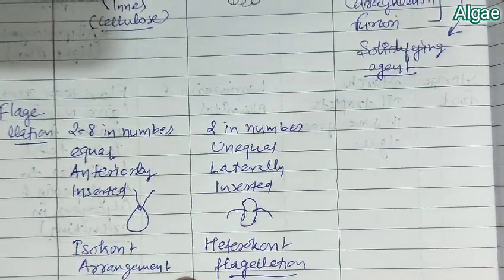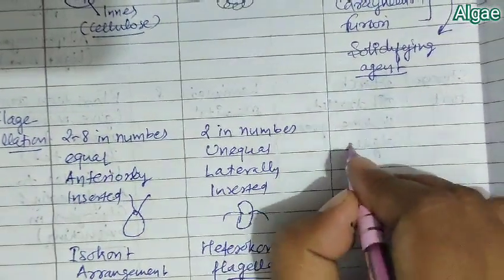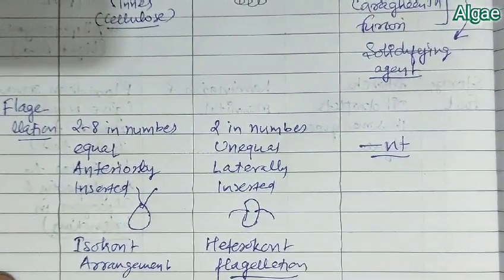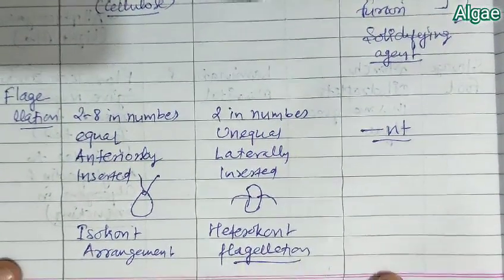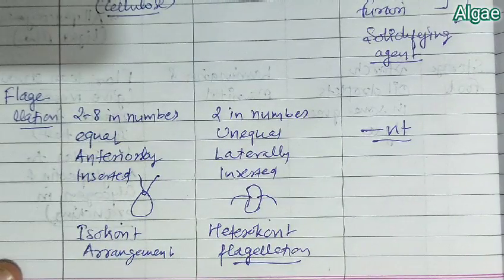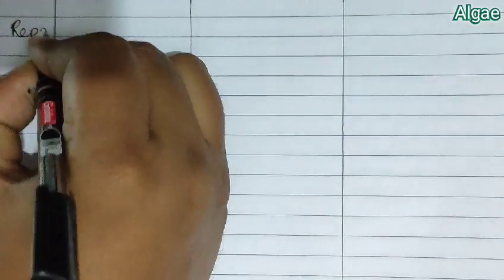They are equal in size. They are anteriorly attached or inserted. So if this is a particular alga, here anteriorly you can find the arrangement of flagella. So they have an isocont arrangement of flagella.